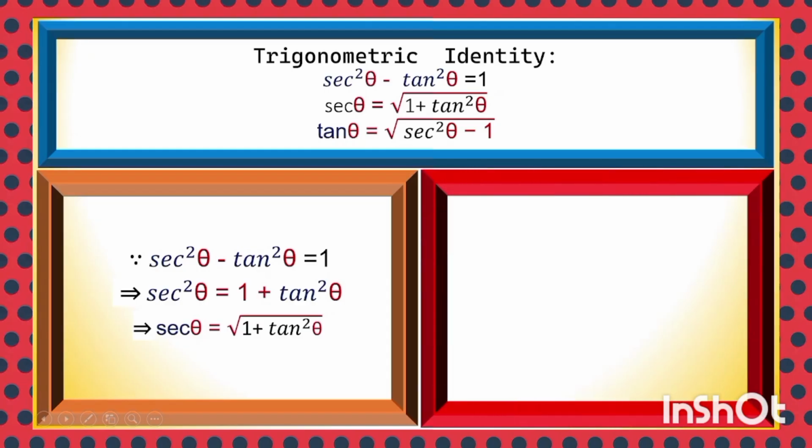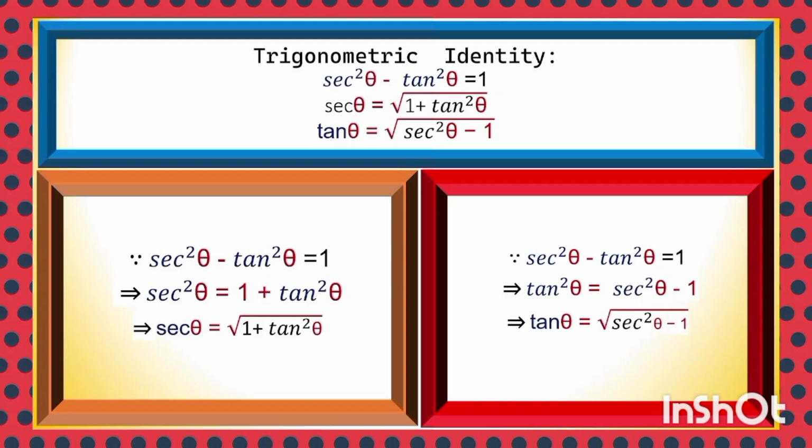Similarly, you can transpose sec square theta to the right hand side, which can be written as tan square theta is equal to sec square theta minus 1, and tan theta is equal to square root of sec square theta minus 1. Tan theta is expressed in terms of sec theta. We can convert one trigonometric ratio to another. Sec theta is square root of 1 plus tan square theta. Tan theta is equal to square root of sec square theta minus 1.